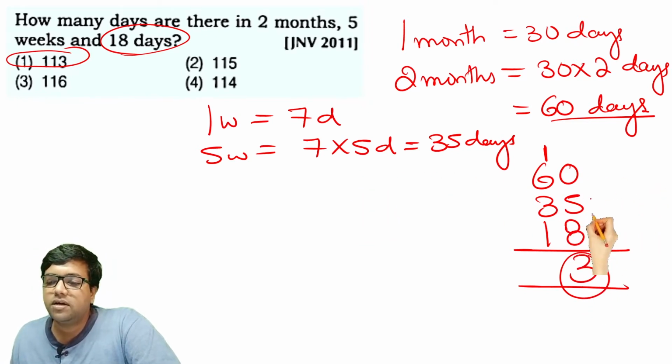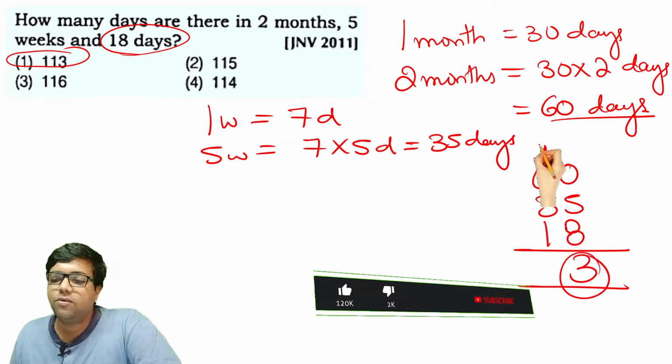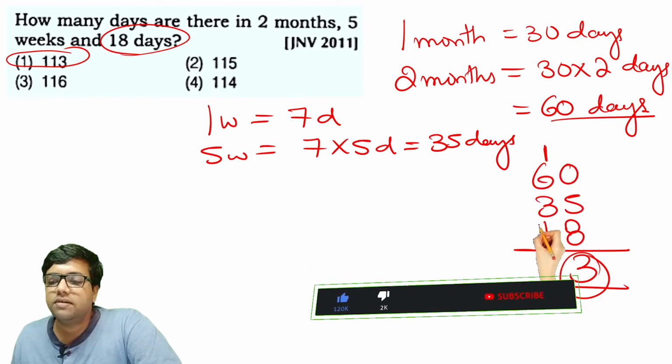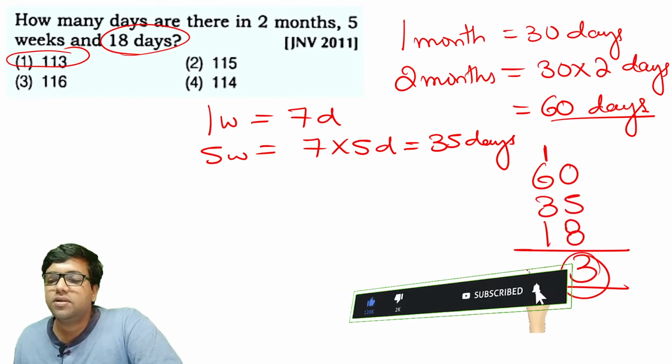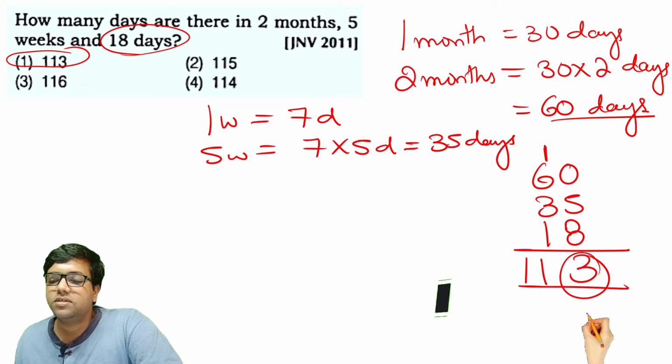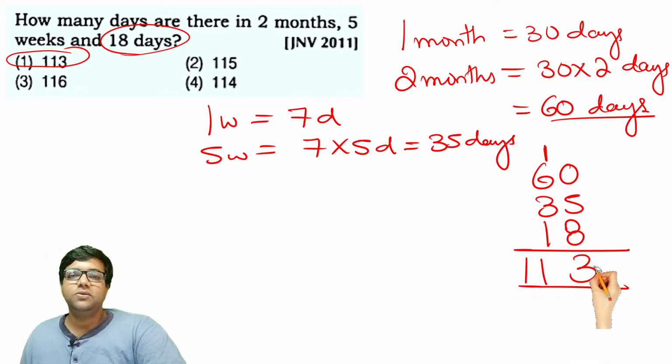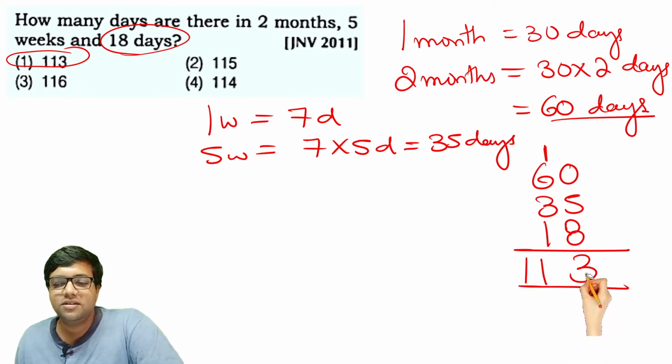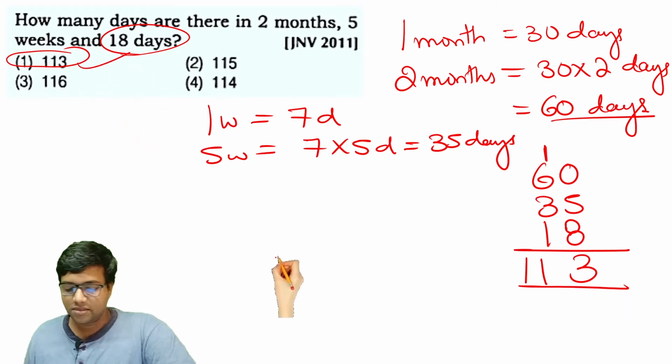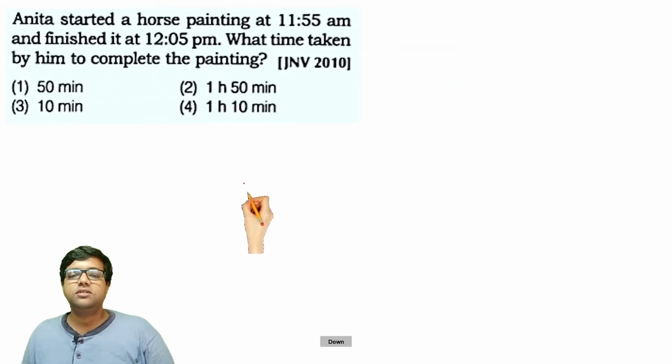So 8 plus 5 is 13. 3 stays. 1 goes as a carryover. 6 plus 1 is 7. 7 plus 3 is 10. 10 plus 1 is 11. So therefore, see here, the answer again, you are getting the same value, 113. So therefore, option 1 is the right answer for this question. Let's move on to the next question.